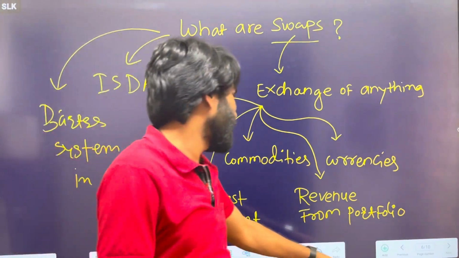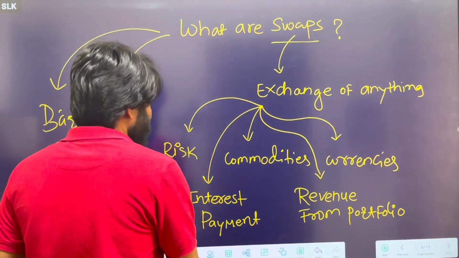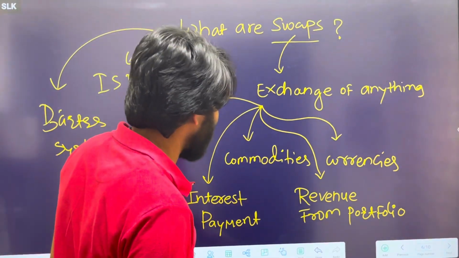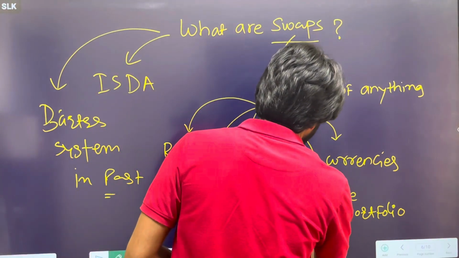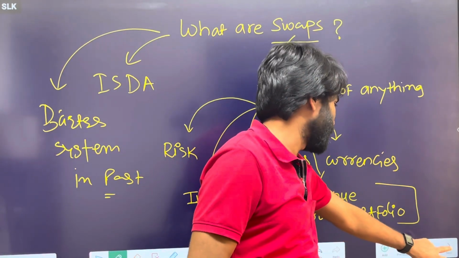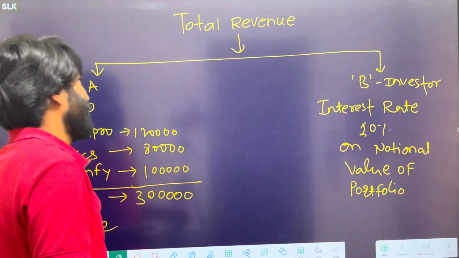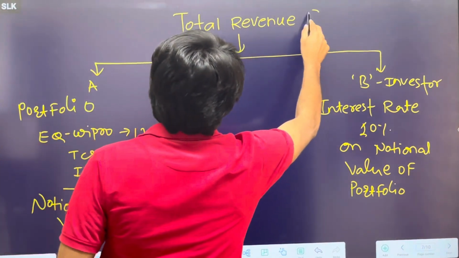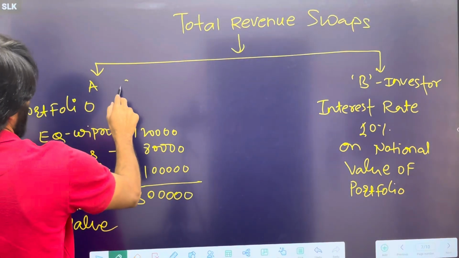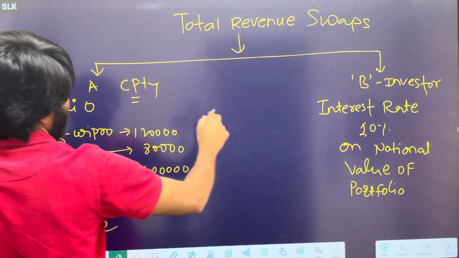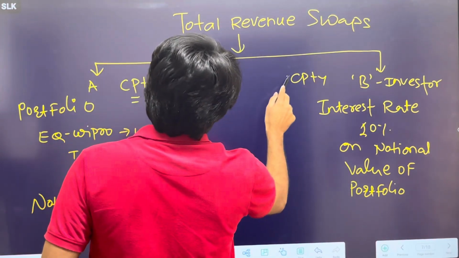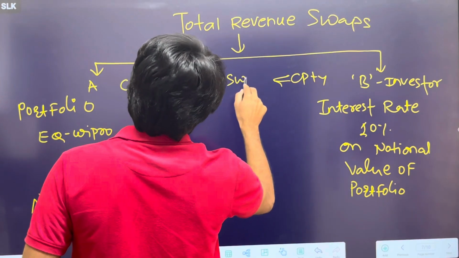Let's see an example of a total revenue swap, basically TRS. You can note it down. Let's say this is your total revenue swap, and you have two counterparties, let's say buyer and seller. You have two counterparties, A and B, both ready to sign a swap with each other.